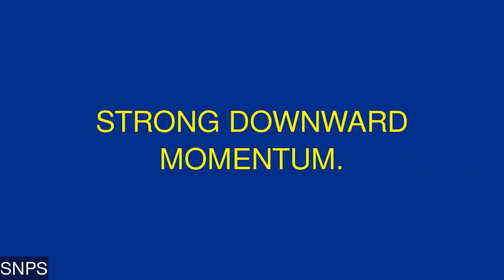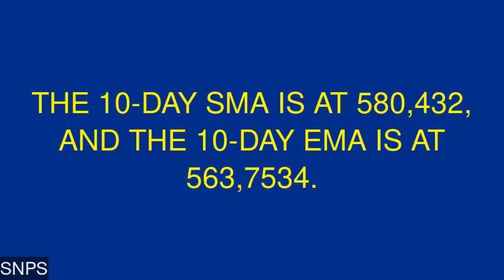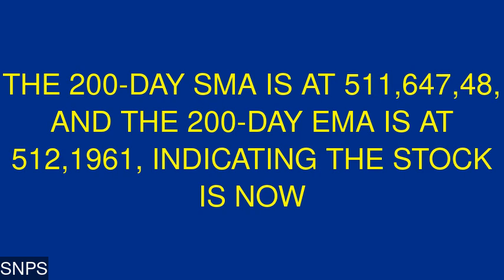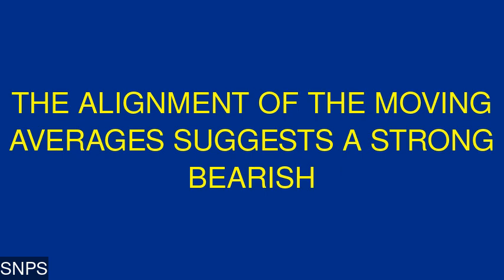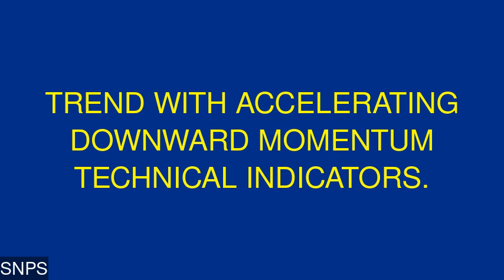The 10-day SMA is at 580.432, and the 10-day EMA is at 563.7534. The 200-day SMA is at 511.6748, and the 200-day EMA is at 512.1961, indicating the stock is now trading below its long-term averages. The alignment of the moving averages suggests a strong bearish trend with accelerating downward momentum.